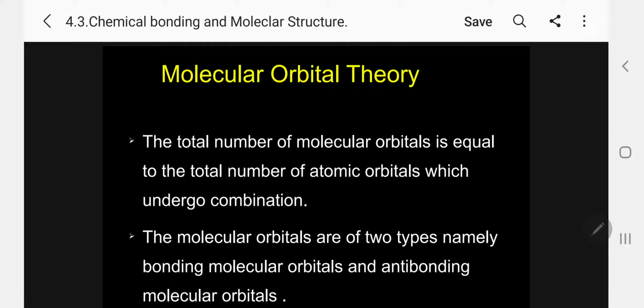The molecular orbitals are of two types, namely bonding molecular orbital and antibonding molecular orbital. What is the meaning of bonding and antibonding? Electrons present in the bonding molecular orbital will induce bond formation. Electrons present in the antibonding molecular orbital will oppose the bond formation, will prevent bond formation. Kindly follow.